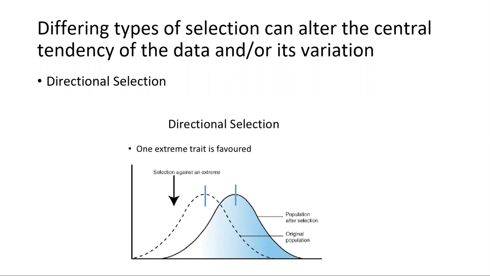The central tendency of this data would be affected here, since the tendency is moving towards larger galls, and the mean, median, and mode would have to realign to reflect the data. The variance in this case would remain the same.